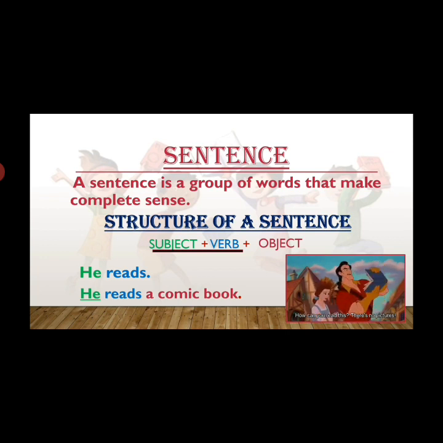A comic book is a group of words used as the object over here. So in this sentence, even if I add the object, the sentence is still making sense. That means a sentence can be made with the object or without the object. It depends from sentence to sentence, and it is all requirement based.